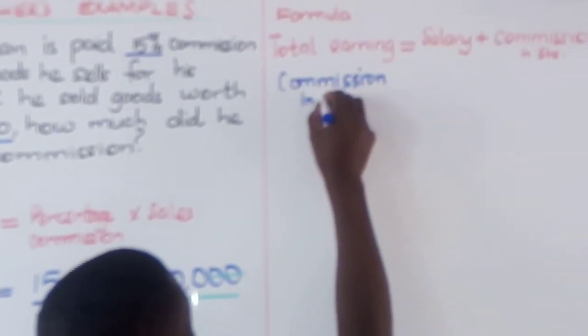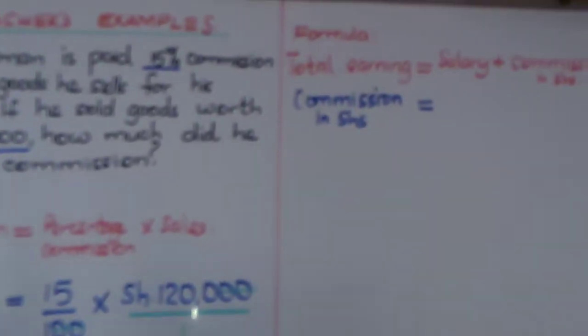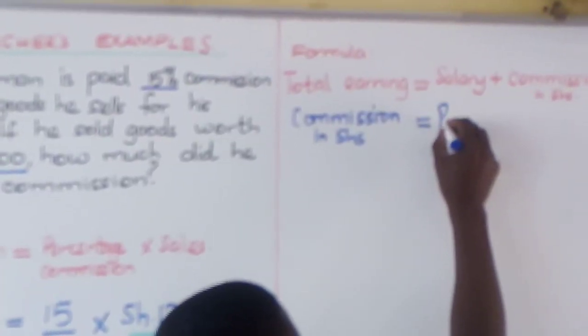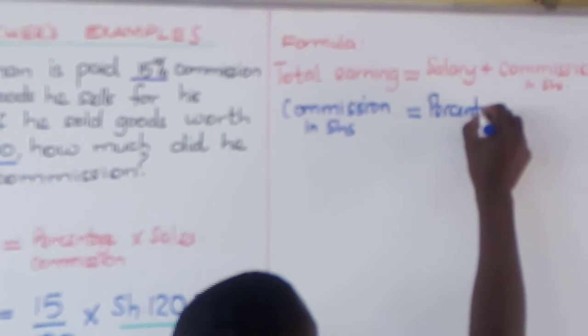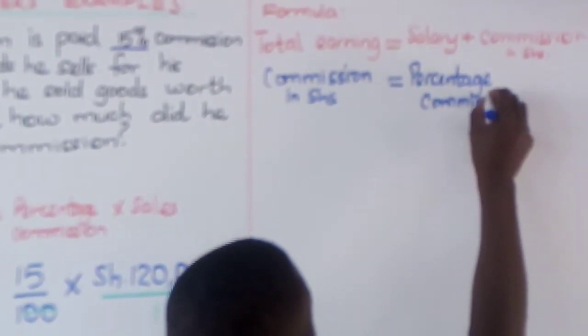We refer to the formula of finding commission in shillings here: percentage commission multiplied by sales. Boys and girls, I hope you understand. Master this formula because you're going to be able to use it in the examination.